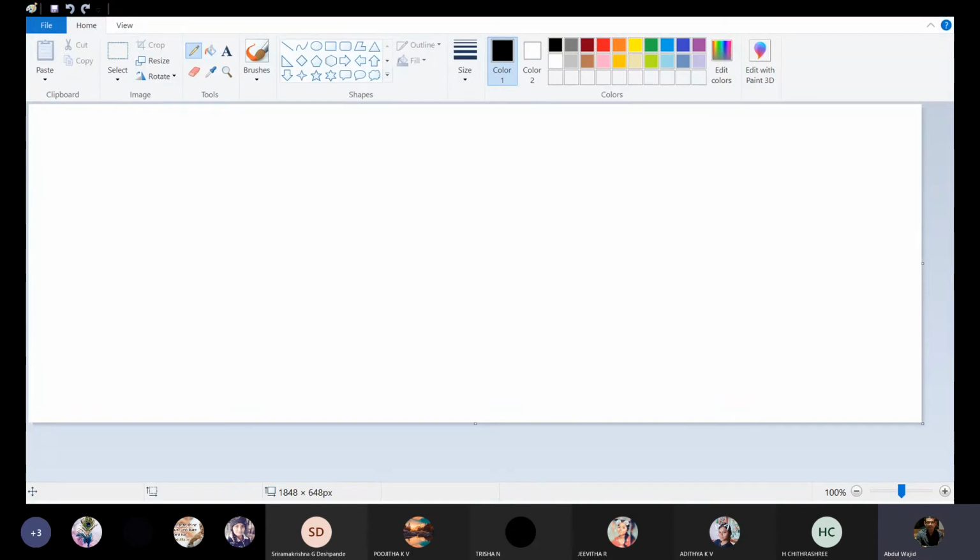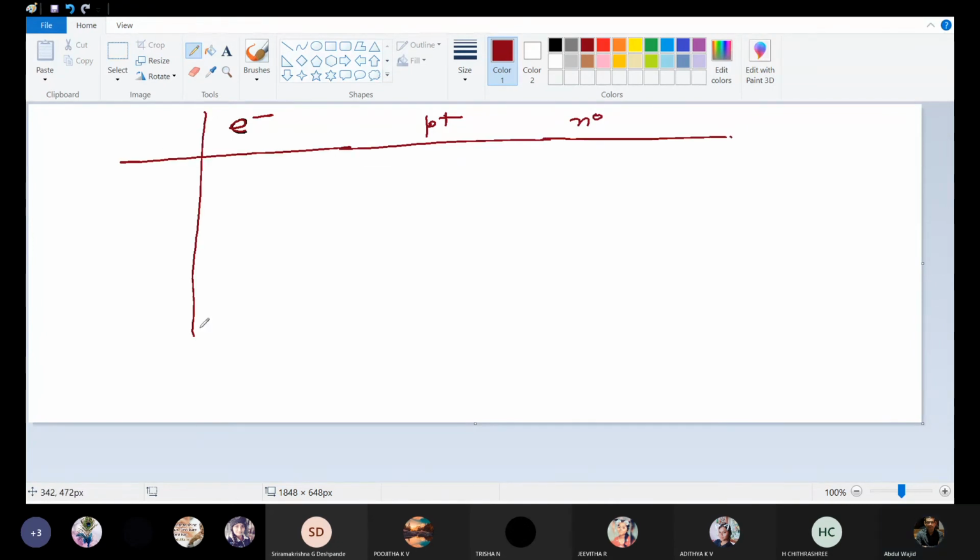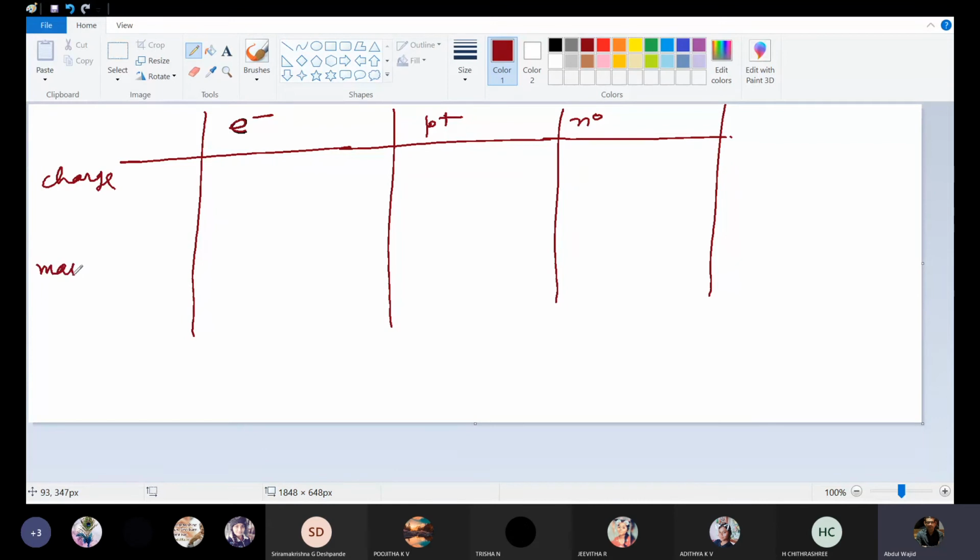See, electron, proton, and neutron. Here you will be writing charge, mass, discovery.